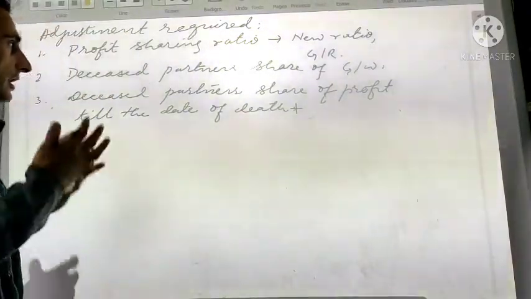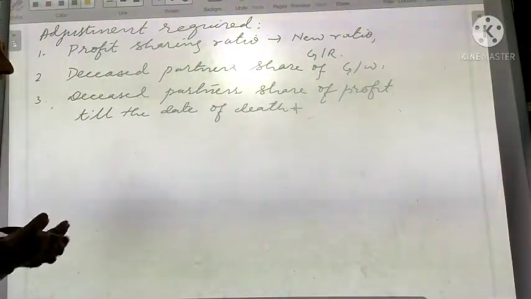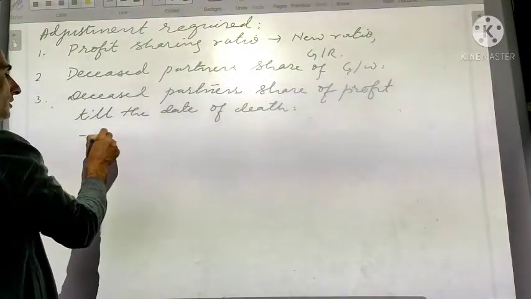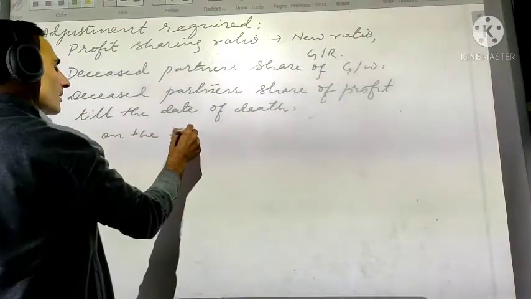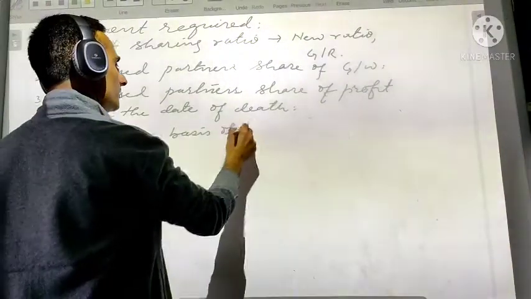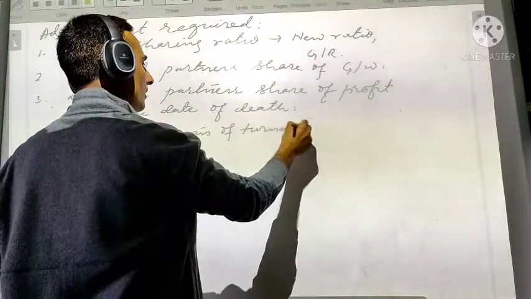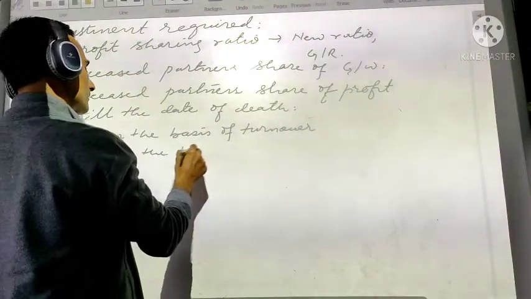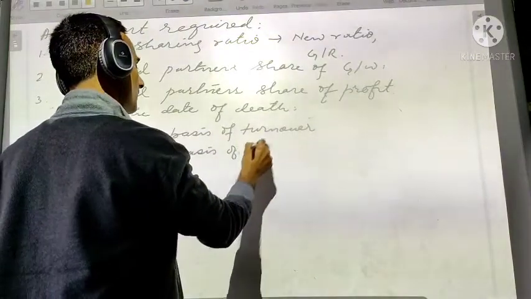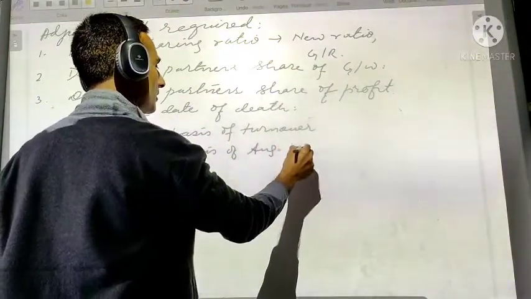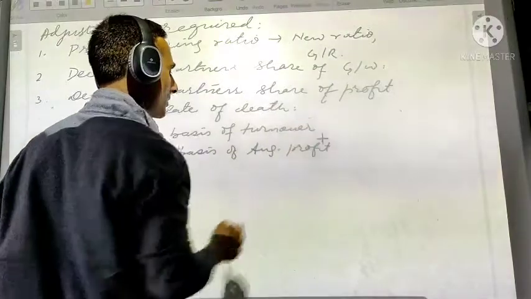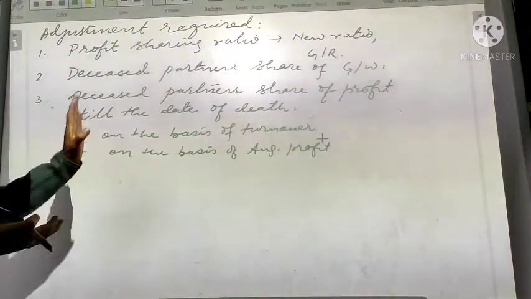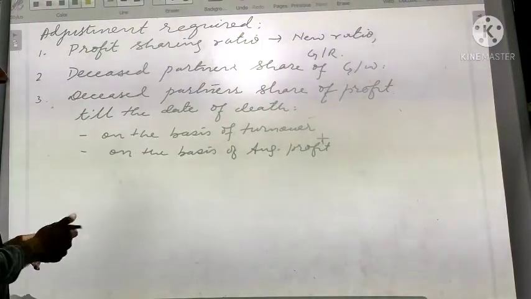So what you have to do is find out the deceased partner share of profit, calculated on the basis of turnover, or on the basis of average profit, till the date of death.